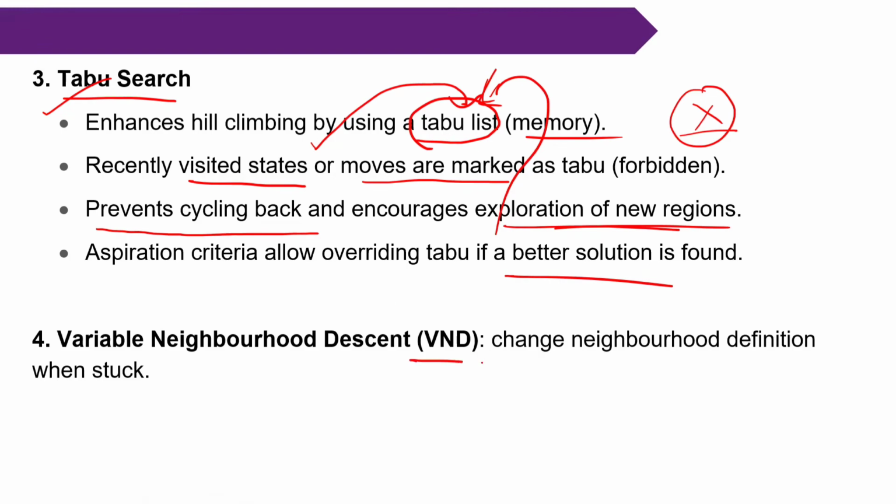Now, variable neighborhood descent algorithm. It simply changes the definition of the neighborhood whenever I am stuck at the n1 position. Suppose if a better solution is available, then only it is possible to move. Assume there is no better solution. That means I am stuck here. Instead of being stuck here, simply change the neighborhood definition. Whenever you change the neighborhood definition, we can move. Now you got it? These are the different peak to peak methods.